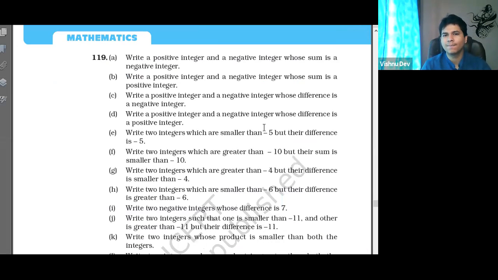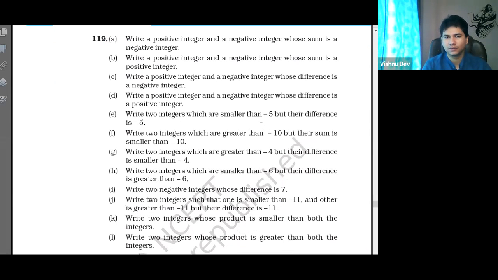Now, question number 19. 19, easy. Sir, in this the J question I'm not getting. 19 J. Write two integers such that one is smaller than minus 11, another is greater than minus 11, but the difference is minus 11. Easy. One is smaller than minus 11, right? So what will it be? Tell me. Minus 21.